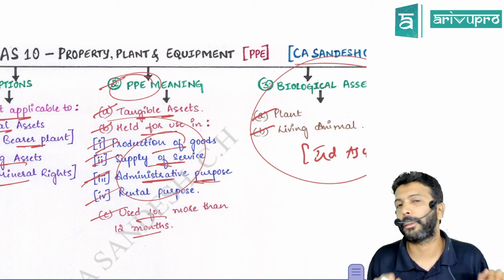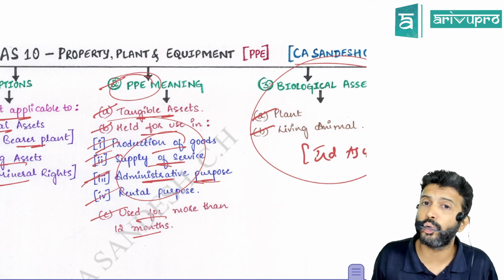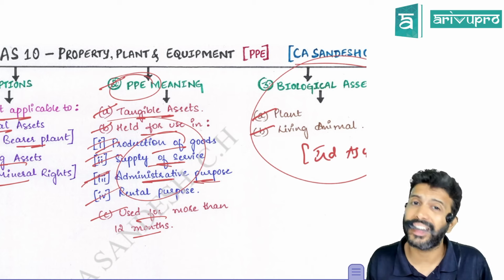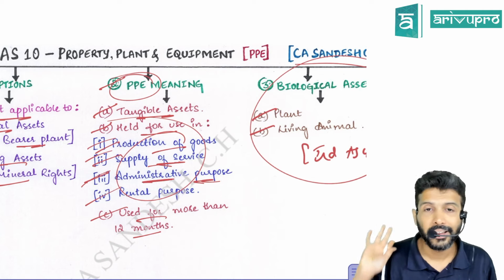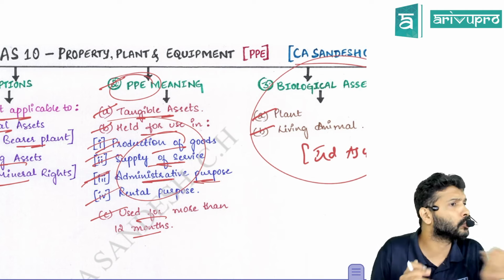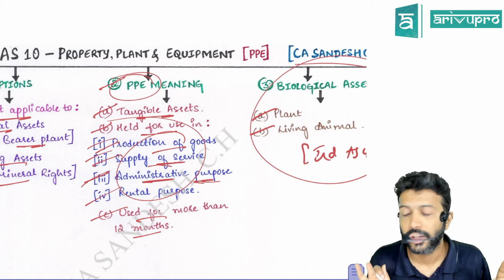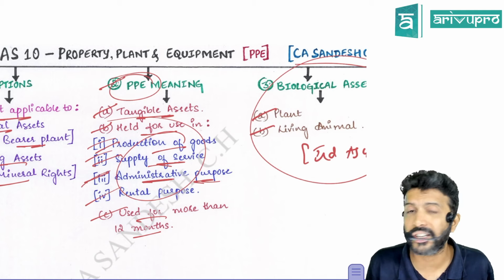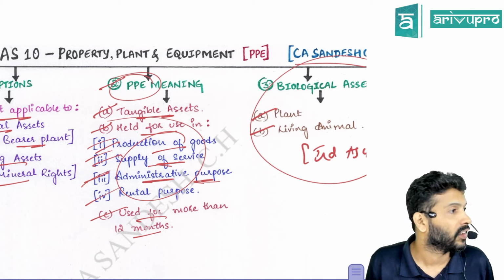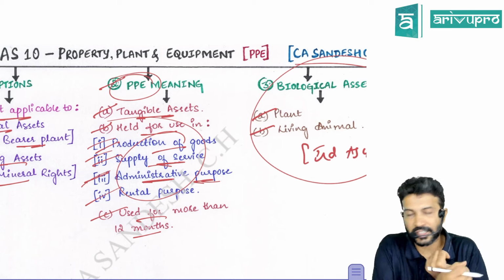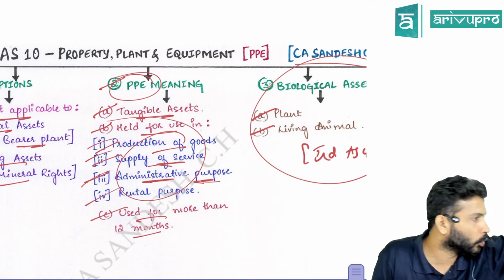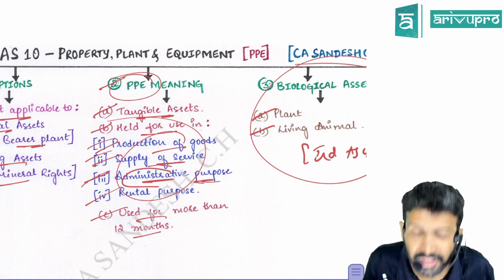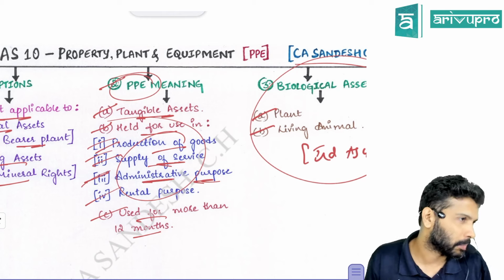Because there are many property, plant and equipment which will not be straight away deployed or used for producing goods or rendering service. Like here, if we are installing an AC in a classroom, obviously that AC is used to give some service. Same AC, if we install it in the receptionist area, do we conduct any class there? No. That AC is not used to produce any goods, nor to provide any service, but it is necessary for administrative purpose.